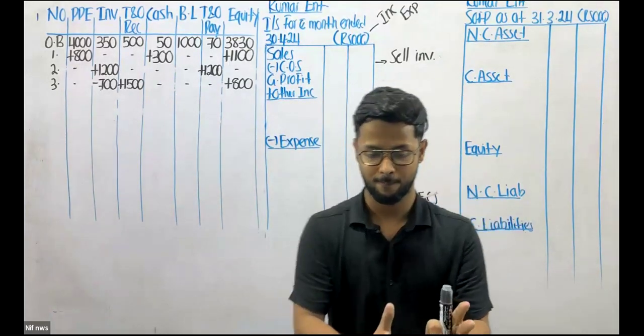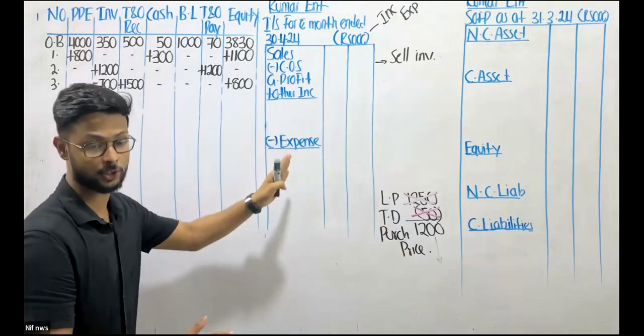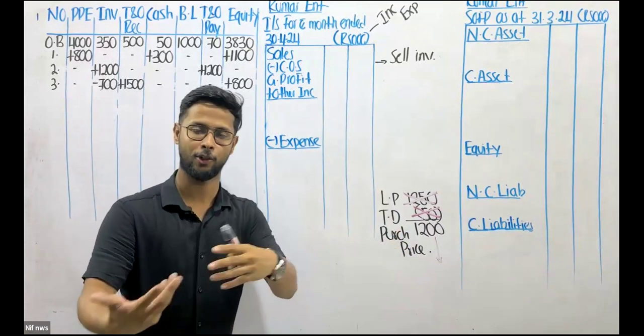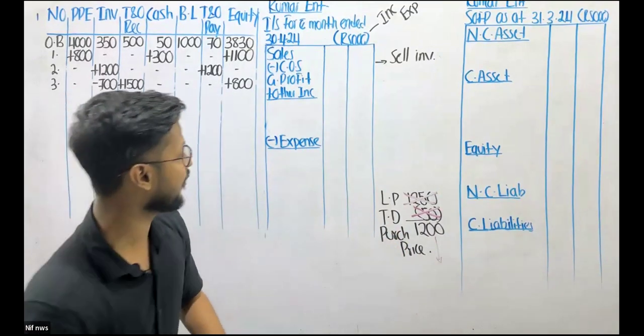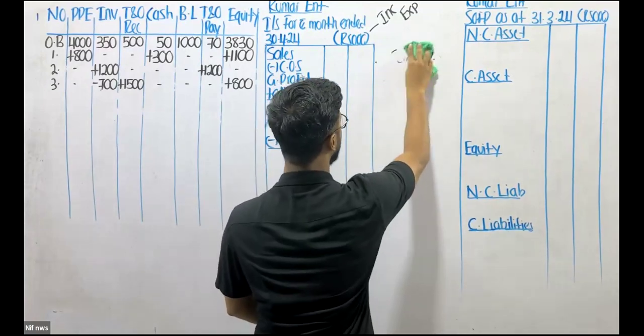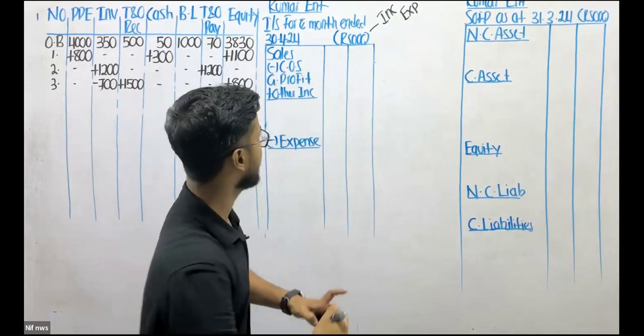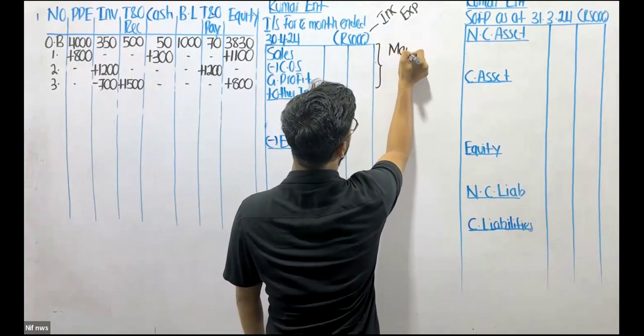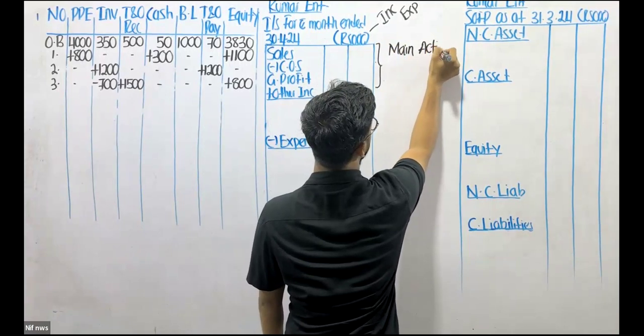Now we gotta understand the system of SOPL. I think you might have learned this with your previous lecturers, but then again, a very quick idea. This part, we call it the main activity of a business.